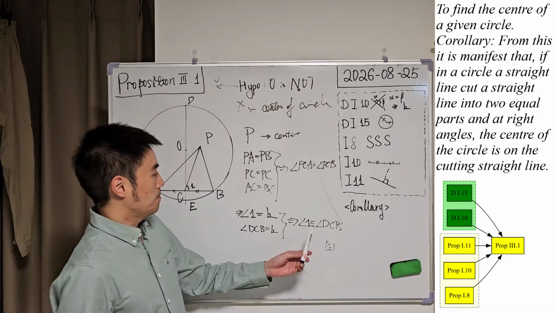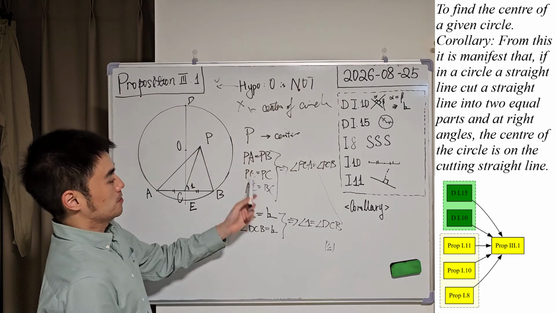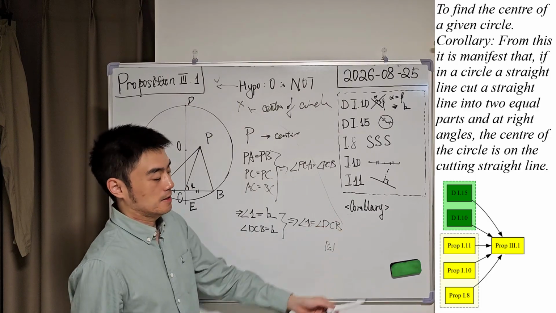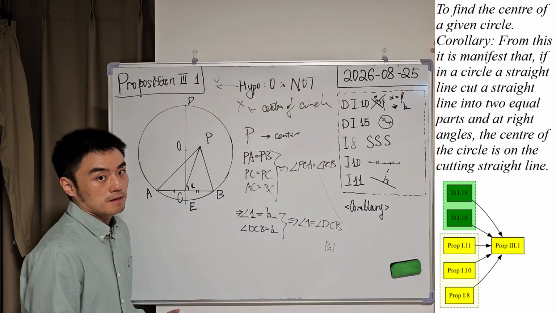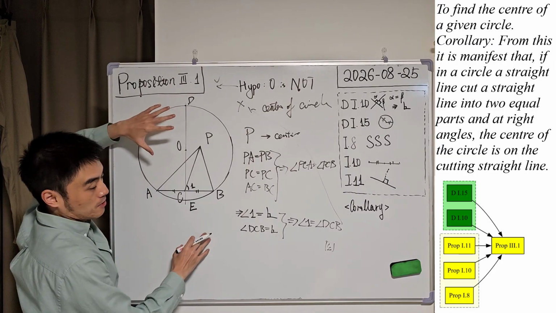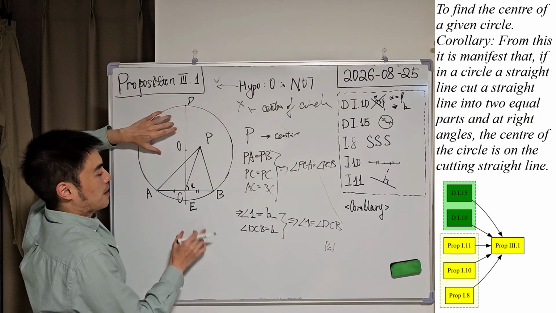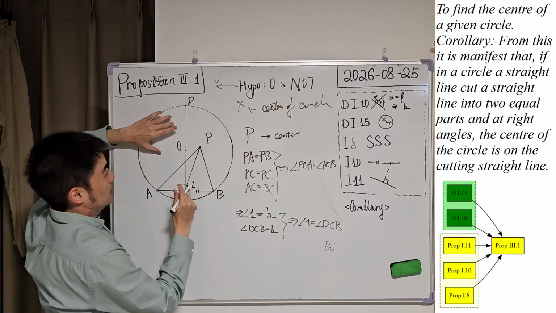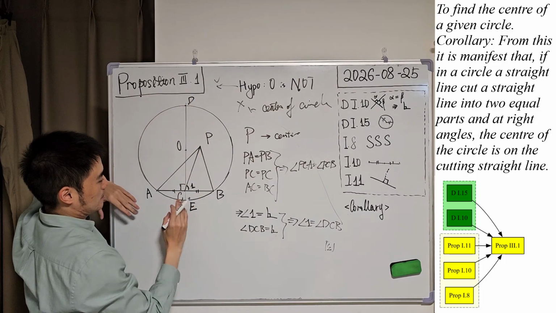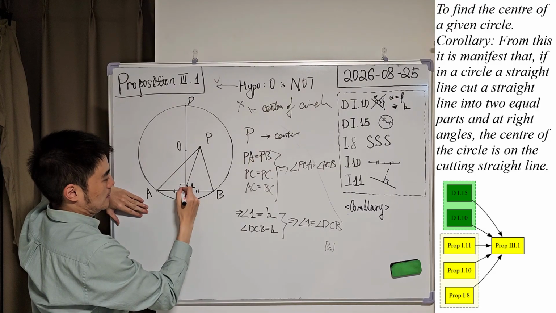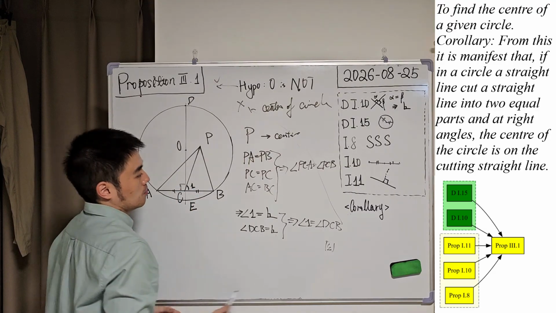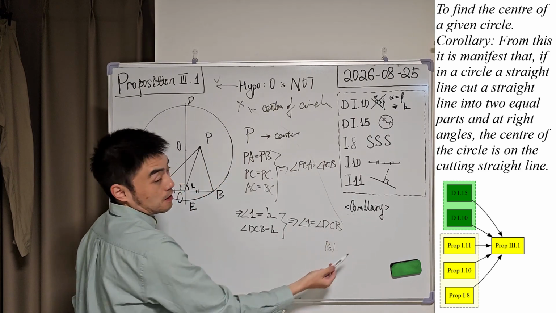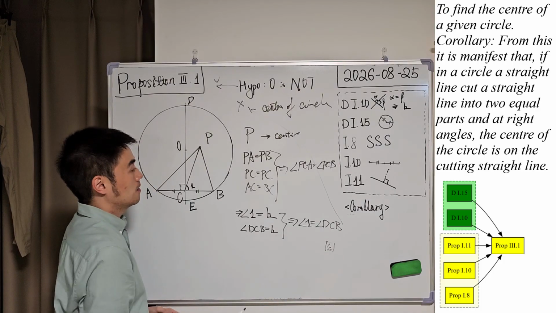And I would like to say, based on this proposition, we can obviously conclude a corollary: if two straight lines are meeting with each other, for example in the circle, and one straight line is bisecting another straight line at right angles, so here, for example, we have DE bisecting AB at right angles, with this condition, then with this corollary, we know that the center of the circle must be lying on the cutting straight line.